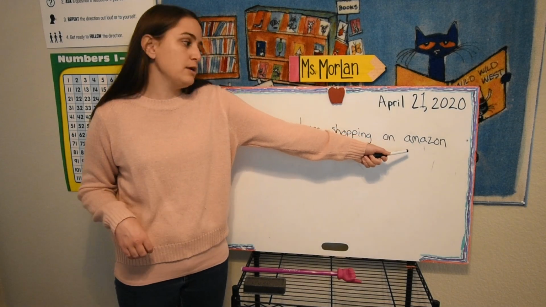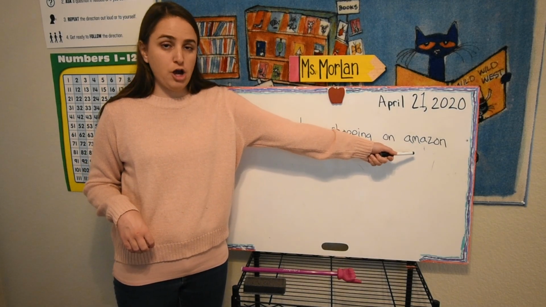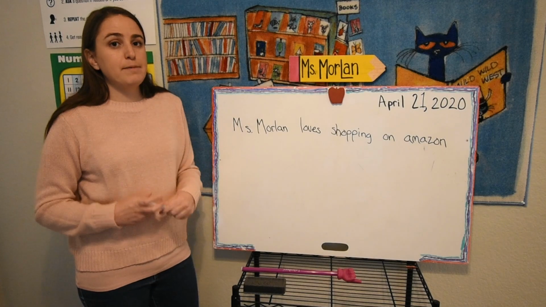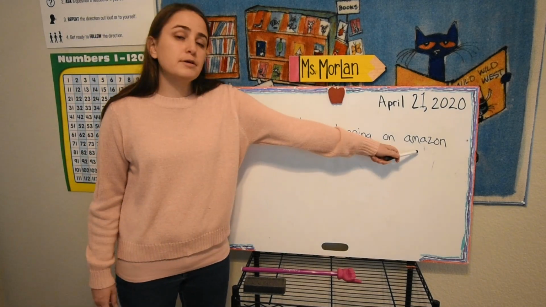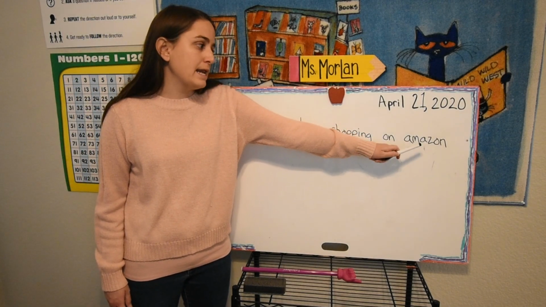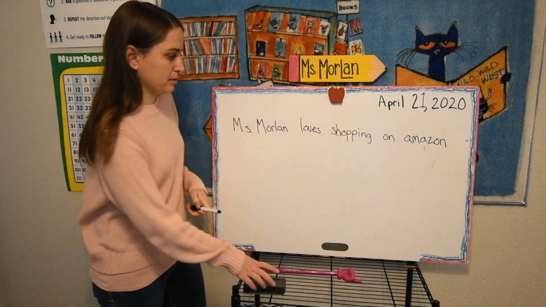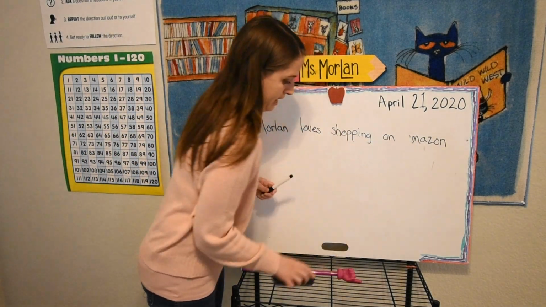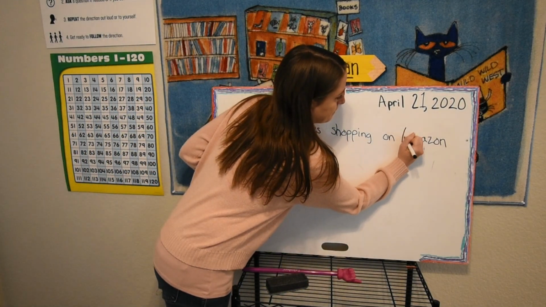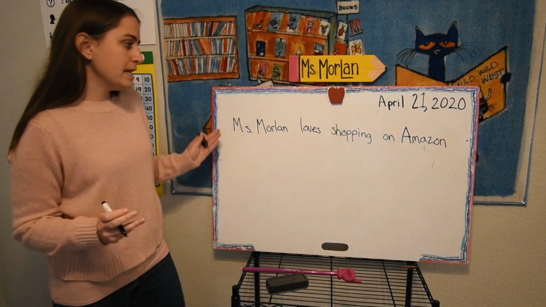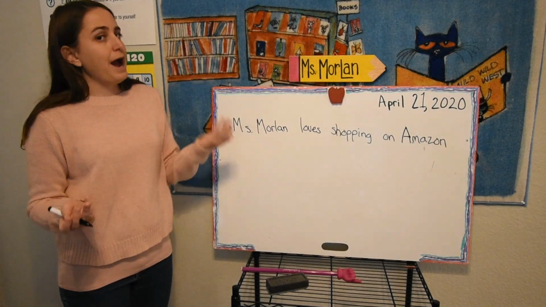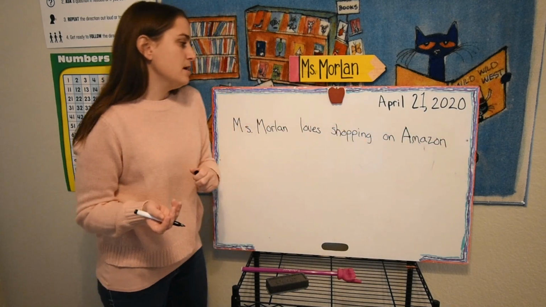Amazon is a company where you can do online shopping. So because it's a name of a company, this is a proper noun, right? And any proper noun should be capitalized. So I'm going to change this A into an uppercase. Okay. Now is my sentence good? I need punctuation, right?